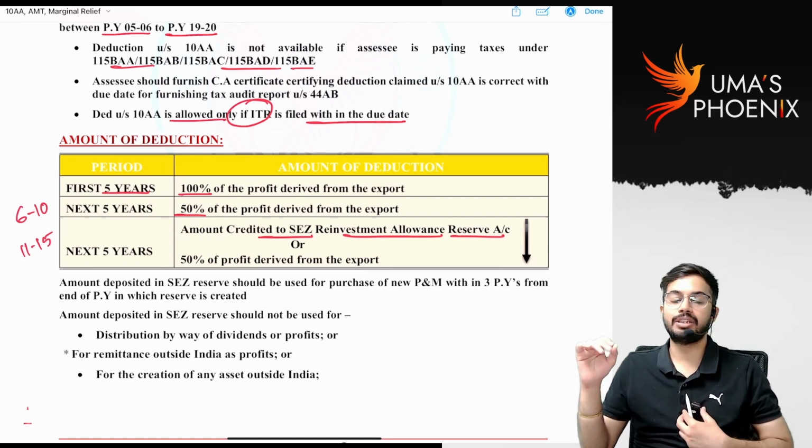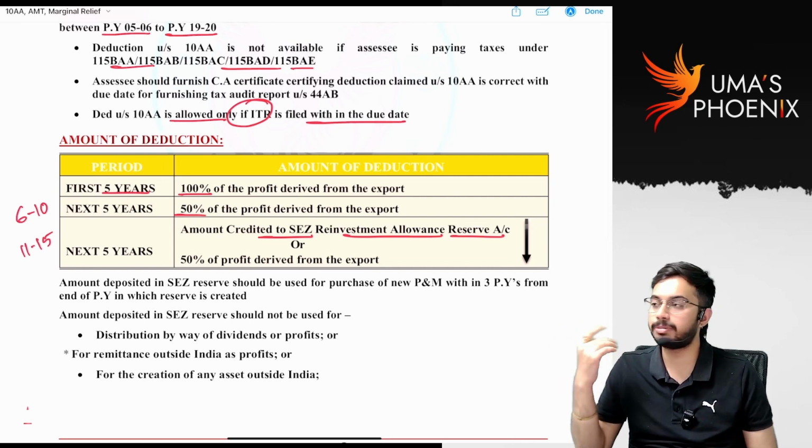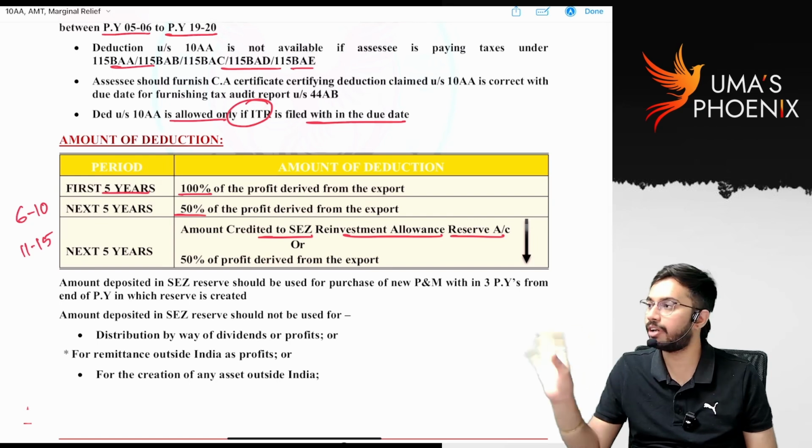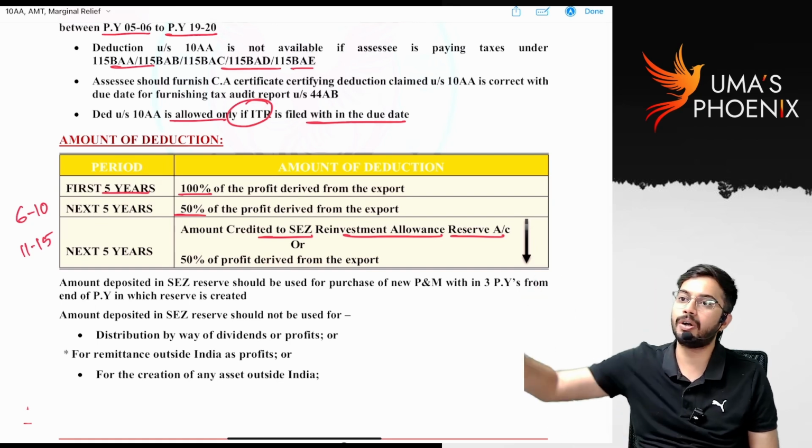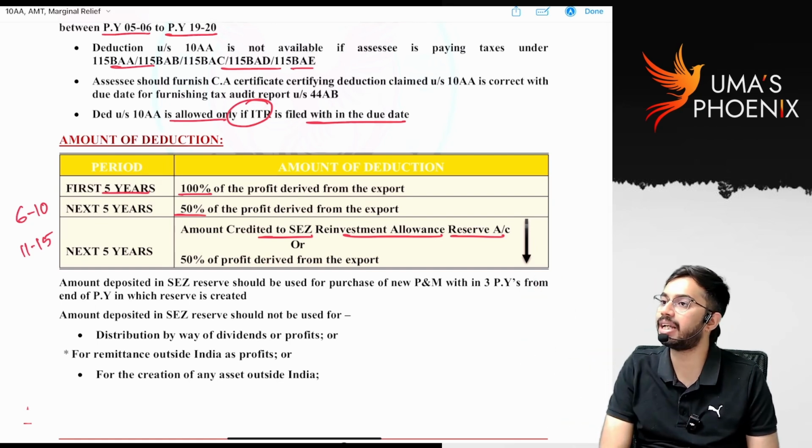Up to 5 years, you have clarity, right? 100% of export profits are allowed as deduction. 6 to 10 years, 50% of export profits. 11 to 15 years, 50% of export profits or the amount deposited in SEZ reinvestment allowance reserve.